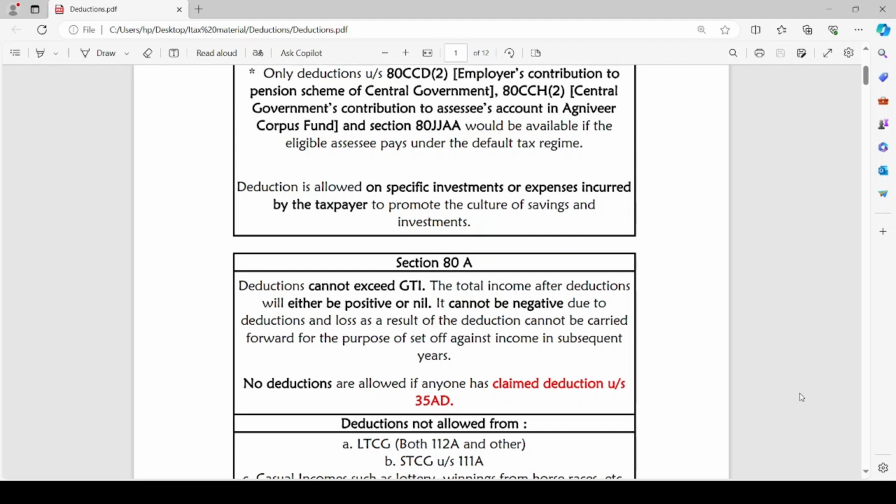So generally deductions under chapter 6A and exemptions as per section 10 AA are not allowed under the default tax regime. Similarly, deductions are not allowed if any assessee claims deduction under section 35 AD, the one we have revised in the chapter PGBP.